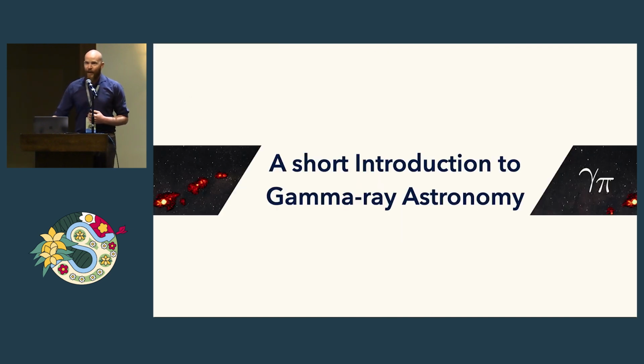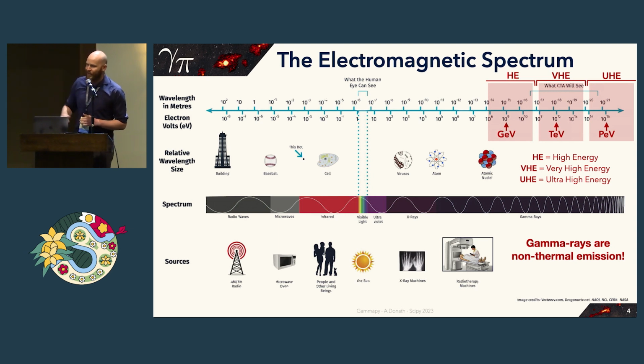A very short introduction to gamma-ray astronomy. I think many of you might not be familiar with this, so just a very quick reminder. This is the electromagnetic spectrum. And what I'm going to talk about is the data at the highest energies. So we are talking here about particle energies above GeV. There's the high energy range starting roughly at 1 GeV. Then there's the very high energy range starting above roughly 1 TeV. And then there's the ultra high energy range, which even goes to peta-electron volts.